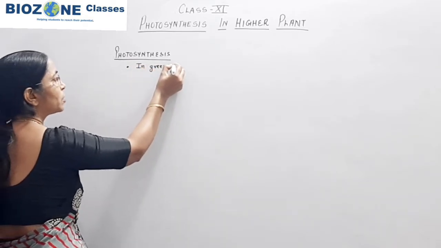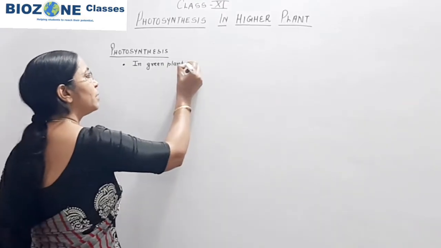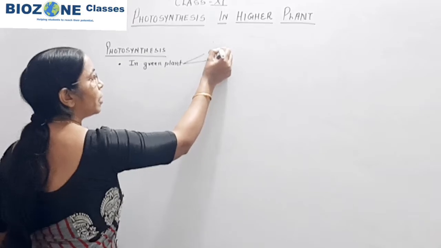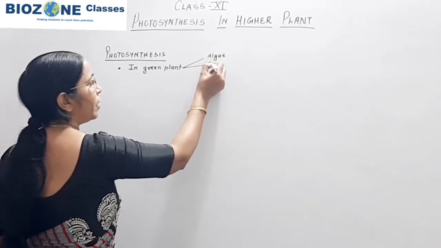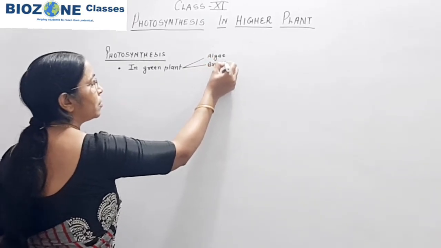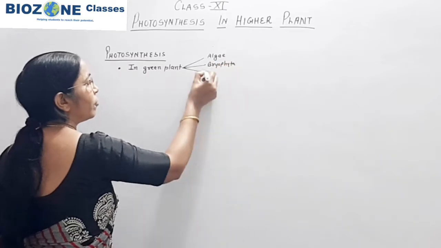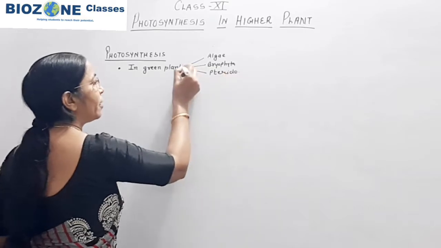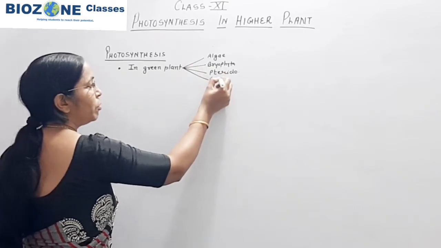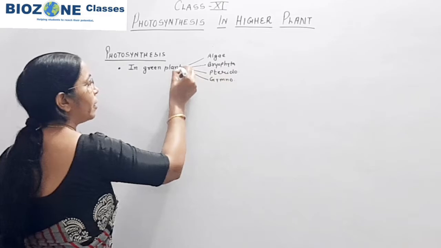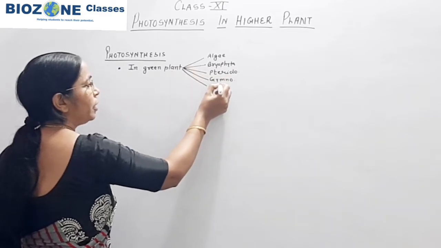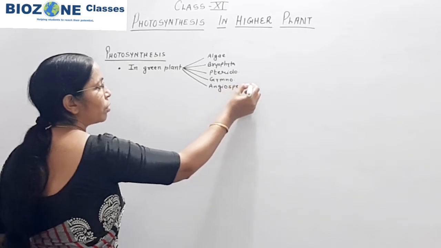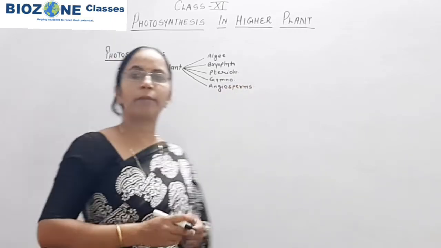When we come towards the green plant, that means in the third chapter, Plantae, you study algae, bryophyta, pteridophyta, and then gymnosperms and angiosperms. These are the four major groups, or divisions, of the kingdom Plantae.